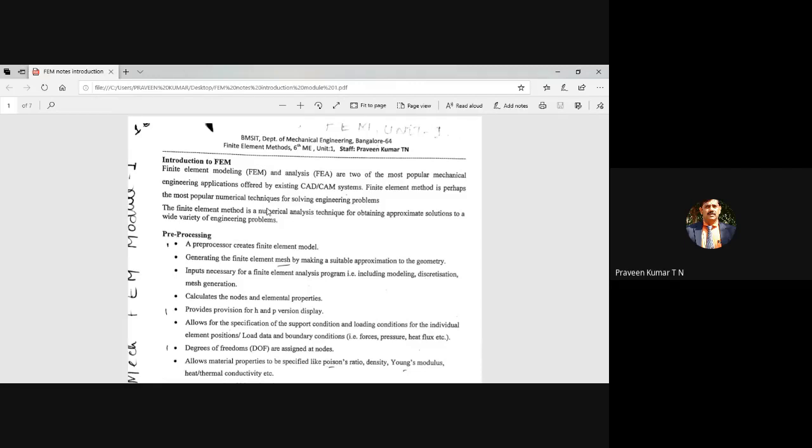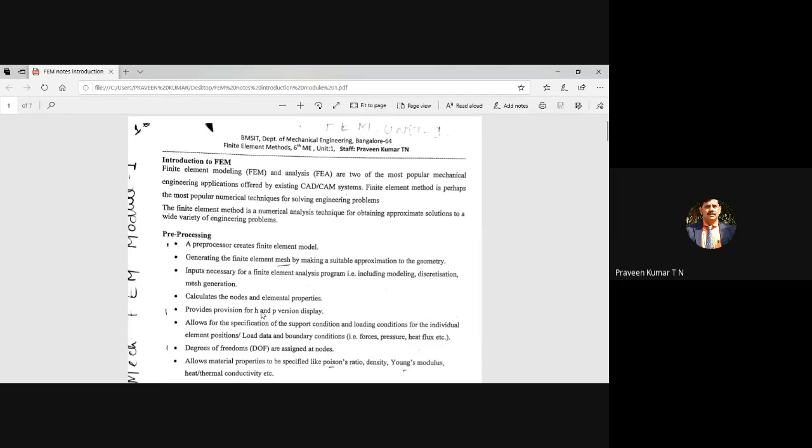Or you are going for the finer and finer mesh from coarse mesh. If it is 2D analysis, then it is referred as H method. So then P method is, you are going for the higher order polynomial. So already we have dealt with higher order in the case of truss.